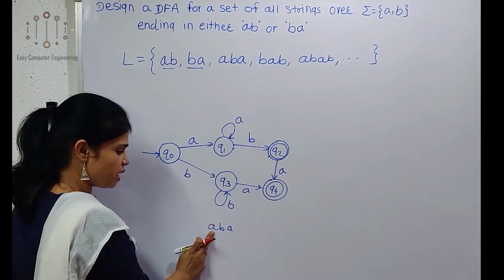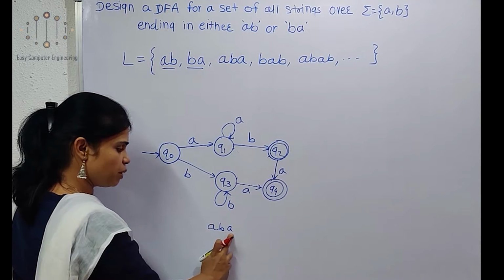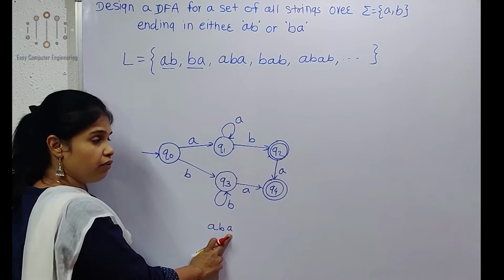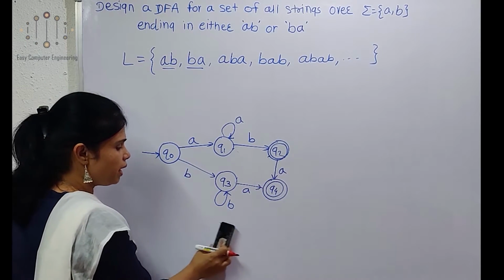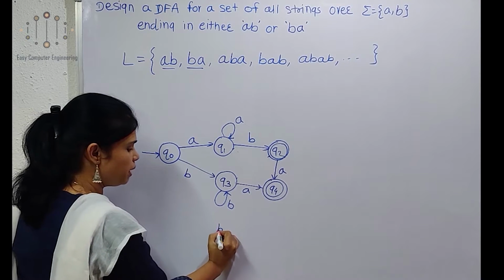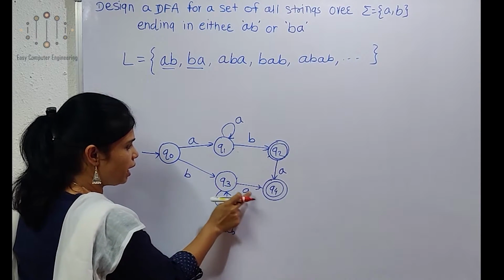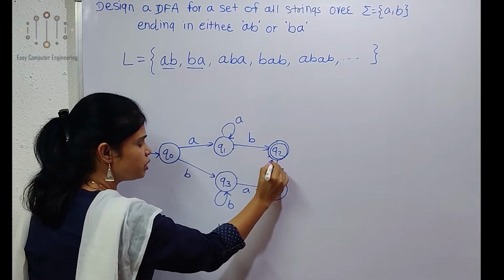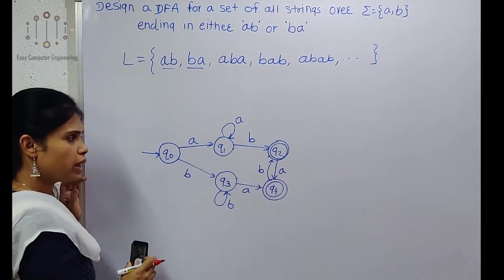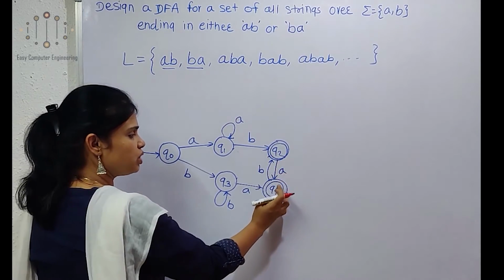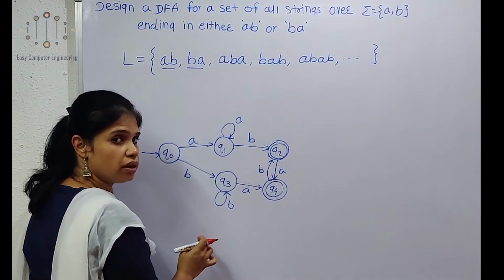Means if the string is ABA, this is accepted because it ends with BA. Same thing with BAB: if the string is BAB, it is accepted, reaching Q2. So from Q2 the A transition is done, and from Q4 the B transition is done.